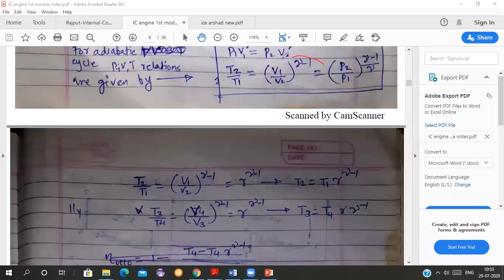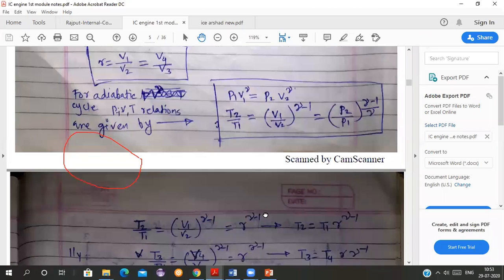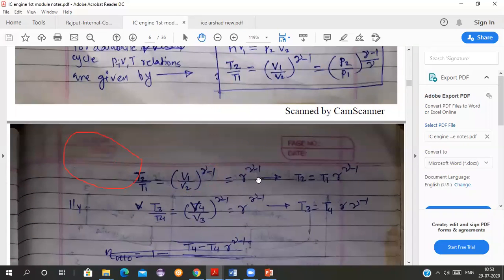Now, all of you know V1 upon V2 is equal to R, the compression ratio, which we assumed from here. So I am substituting V1 upon V2 equal to R, and I get T2 upon T1 is equal to R raised to gamma minus 1.